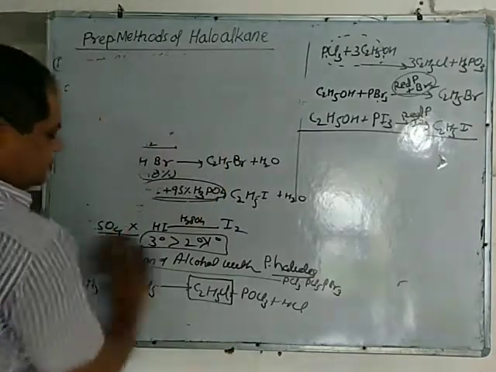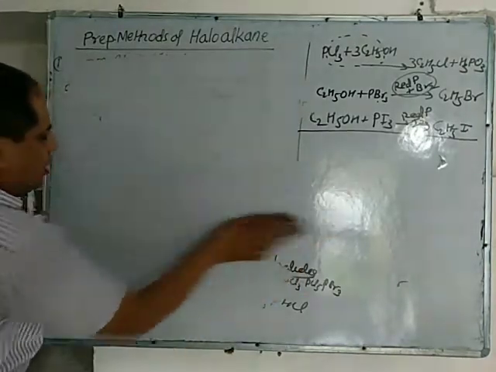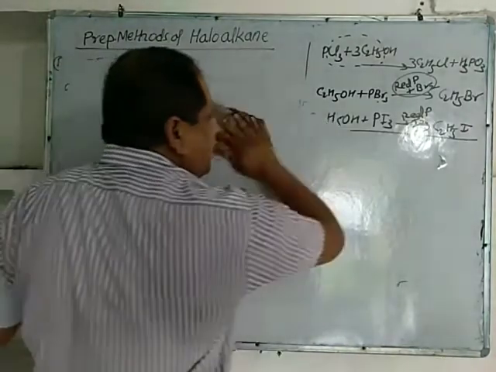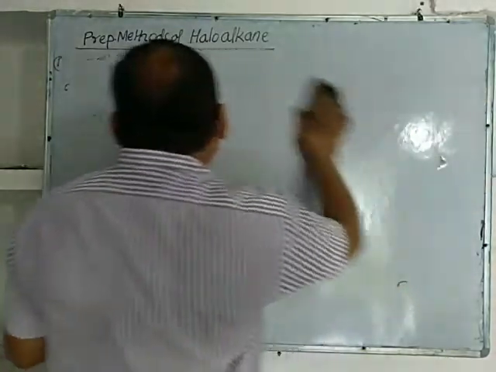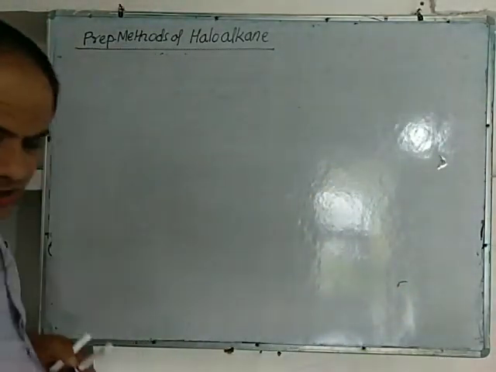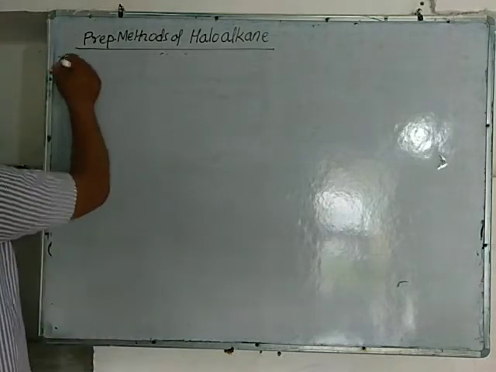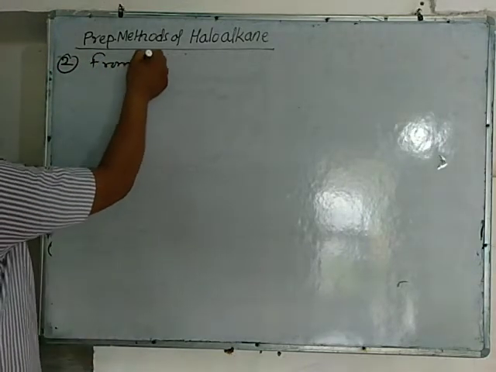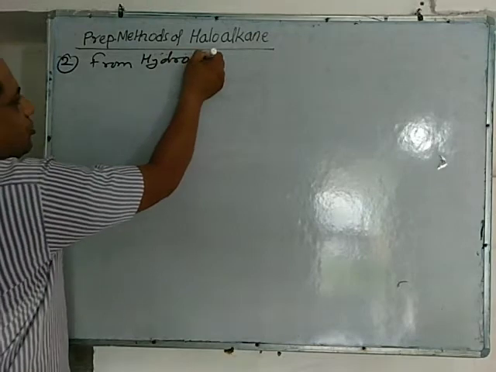Second method is from hydrocarbon. Preparation of haloalkane from hydrocarbon. Hydrocarbon means from hydrocarbon.